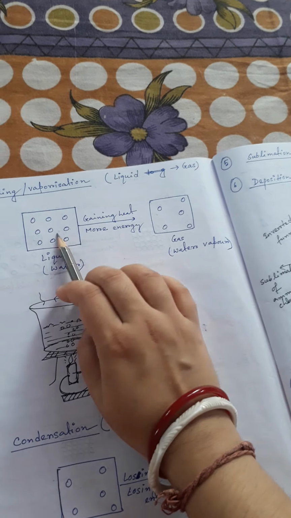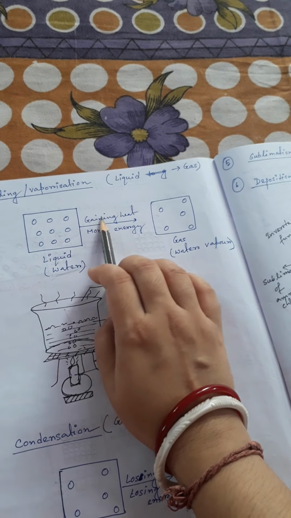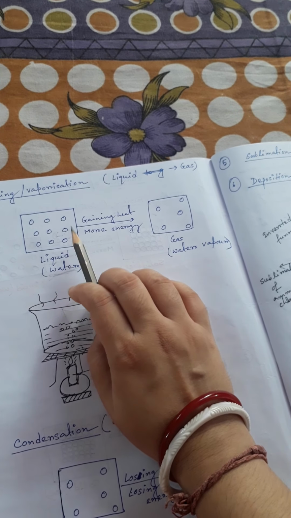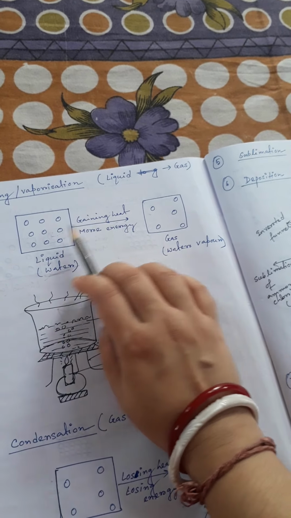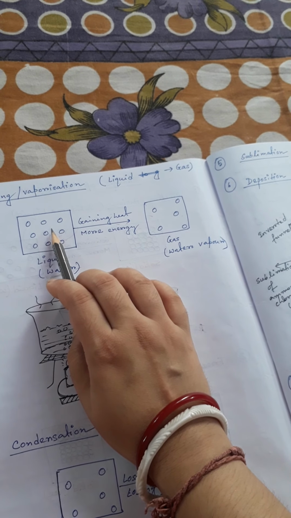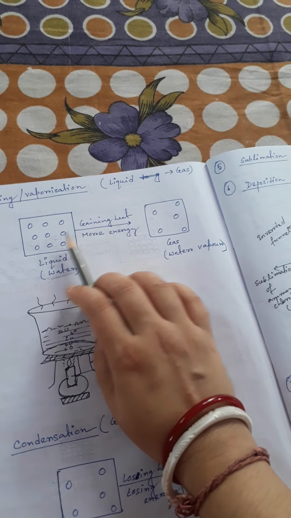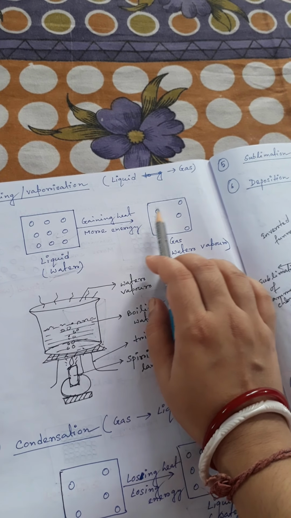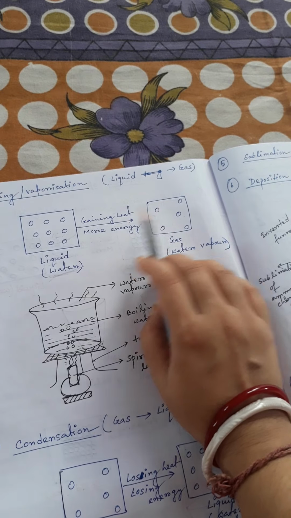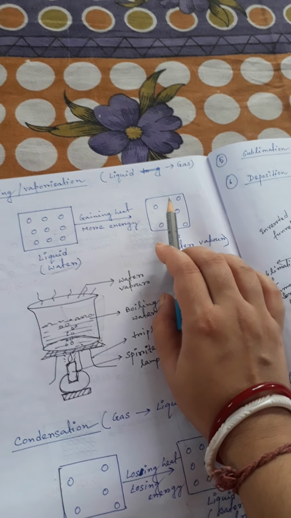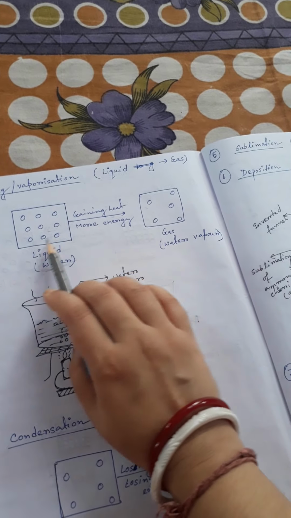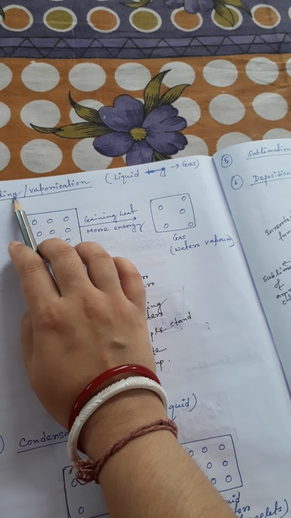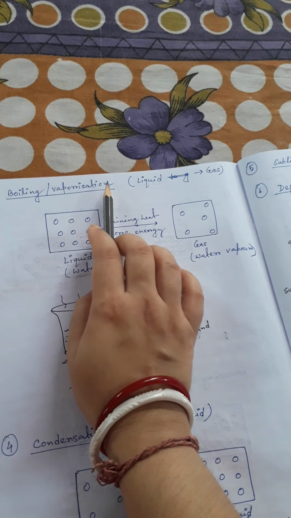So when the liquid gains enough heat, or more energy, the molecules move faster and further apart within the volume of the liquid, break away from the surrounding molecules and escape as gas. This conversion from liquid to gas is called boiling or vaporization.